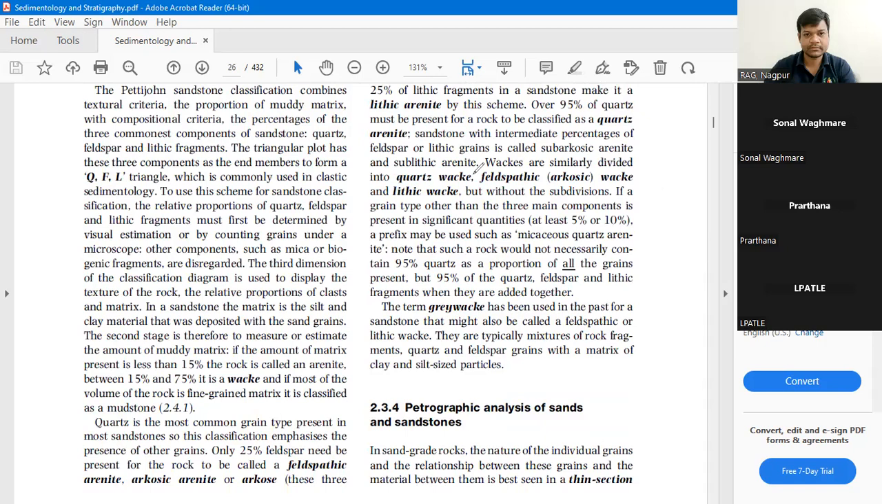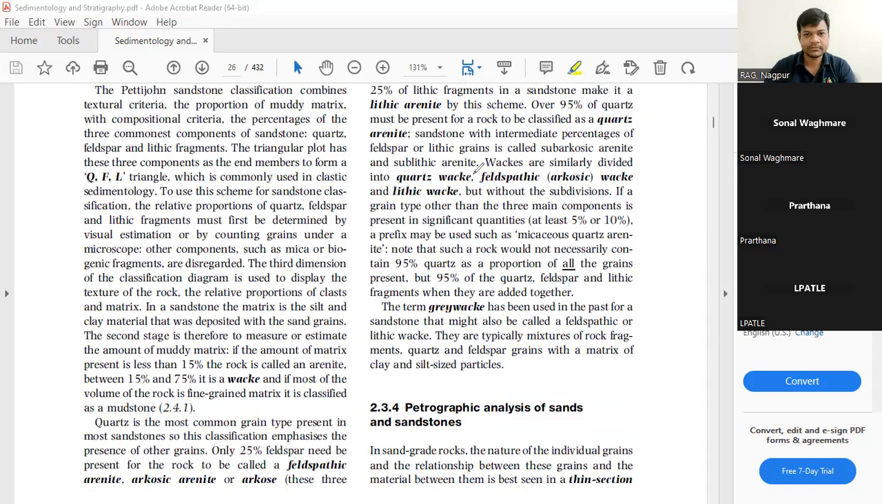So this Pettijohn classification comprises the textural criteria, and it has the triangular plot that has three components as the end members, the QFL triangle. Quartz, feldspar, and lithic fragments.